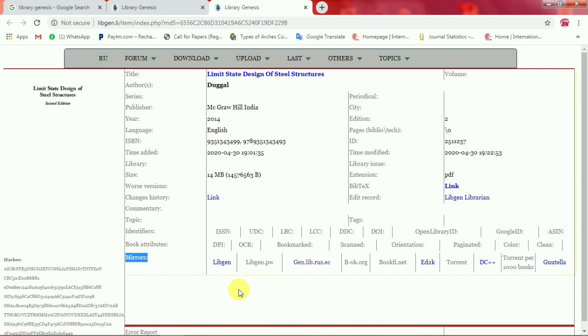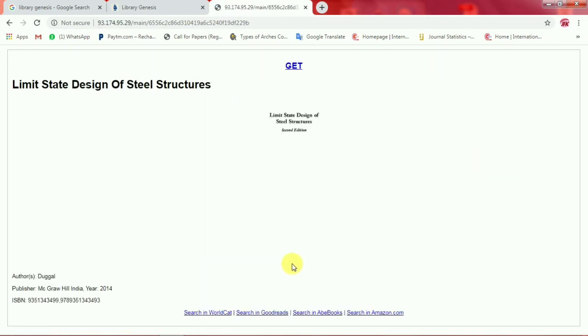It's my personal suggestion, go for only this one, gen.lib.rus.ec. This is a very good platform and more trustable. All types of books you may download only from this mirror, only from this platform. So without wasting time, just click on the mirror. A new window with that mirror is now available in front of you. Now this is the last step to download the book in PDF form. The last step is just to click on GET. See, GET is available in front of you in capital letters. Just click here on GET.